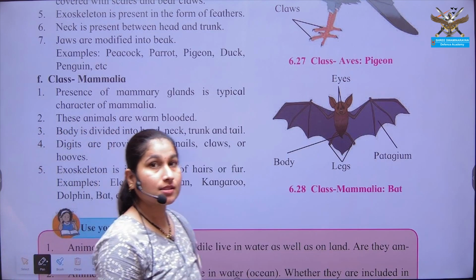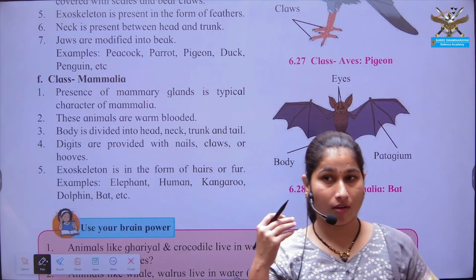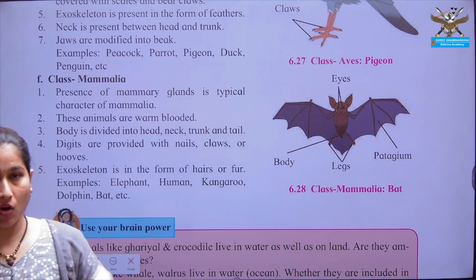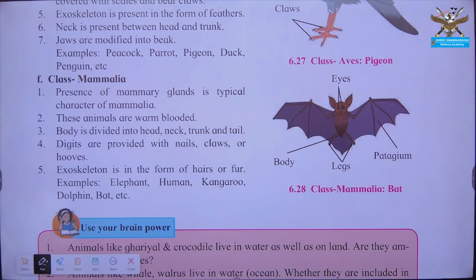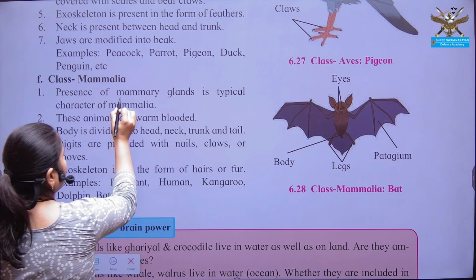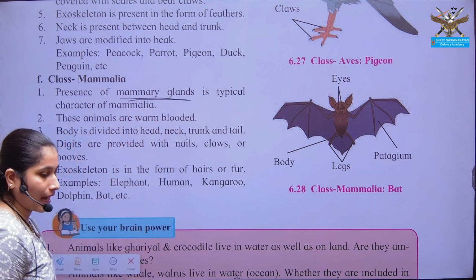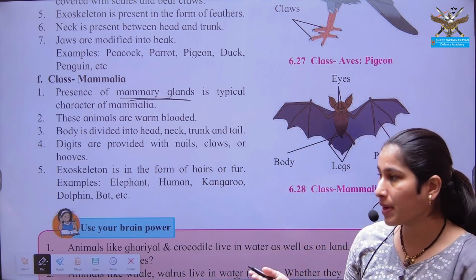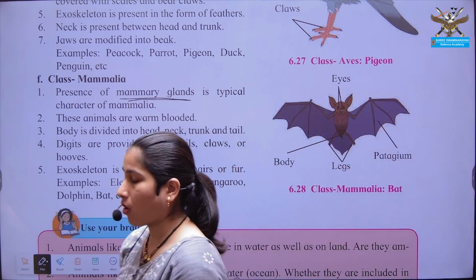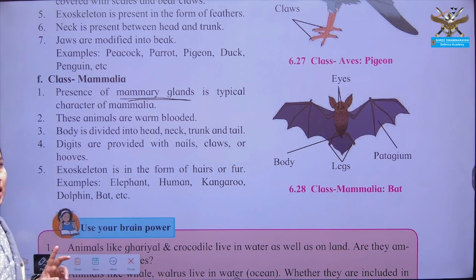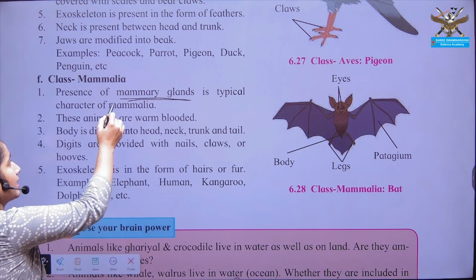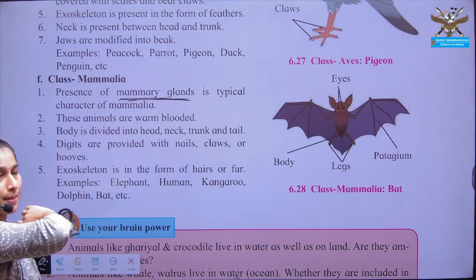Next is class Mammalia, the class where we humans belong. Class Mammalia: the peculiar character is the presence of mammary glands. Mammary glands are the glands which produce milk. These organisms of class Mammalia are nourished with milk produced by mammary glands.